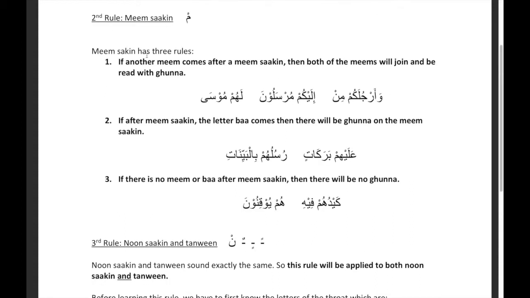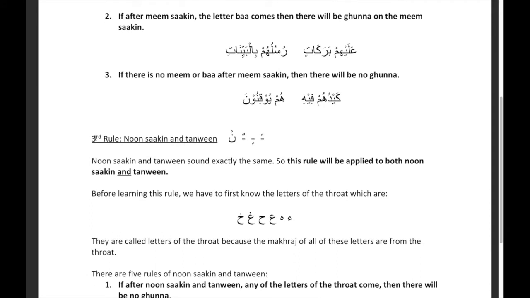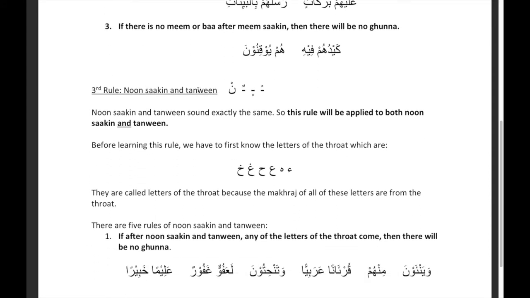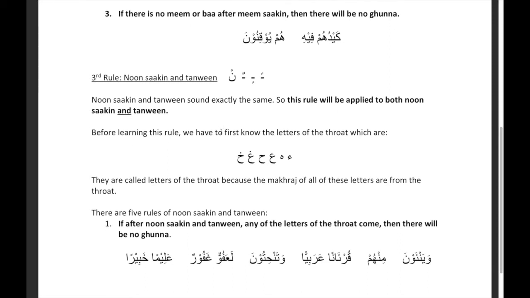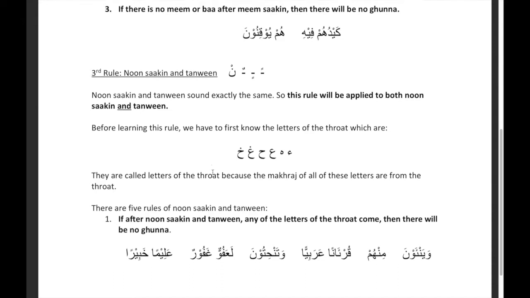These were the three rules under the second rule of Mim Sakin. And now we're on the third rule of Ghunna, which is Noon Sakin and Tanween. Remember, all the way after the chapter of Makhraj, we learned that Noon Sakin and Tanween are the same because they are pronounced the same. So the rule that applies to Noon Sakin will be applied to Tanween as well.